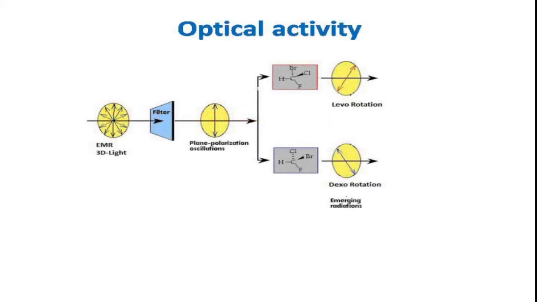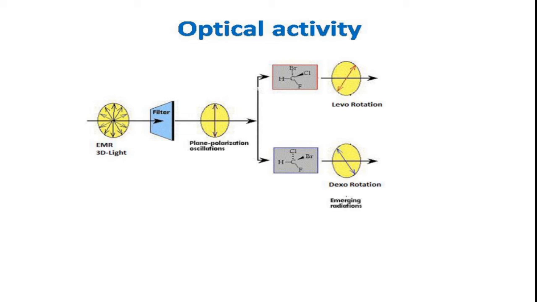If you want to go into the details of optical isomerism, one must have a clear idea about the various terms used during the study of optical activity, which we can clearly explain based on the picture.